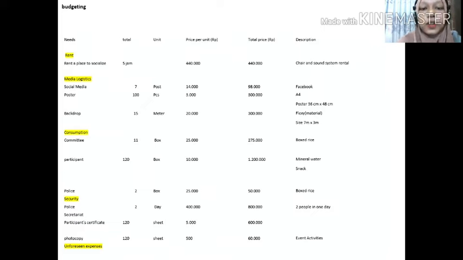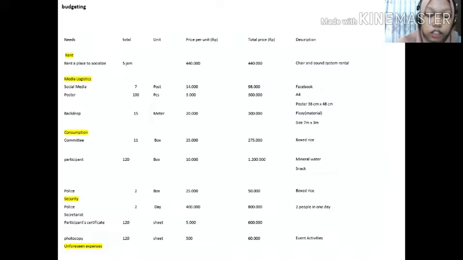Poster total 100. Price per unit 3,000. Total price 3,100. Description: A4 paper and poster. Backdrop, total 15 meters, price per unit 20,000.